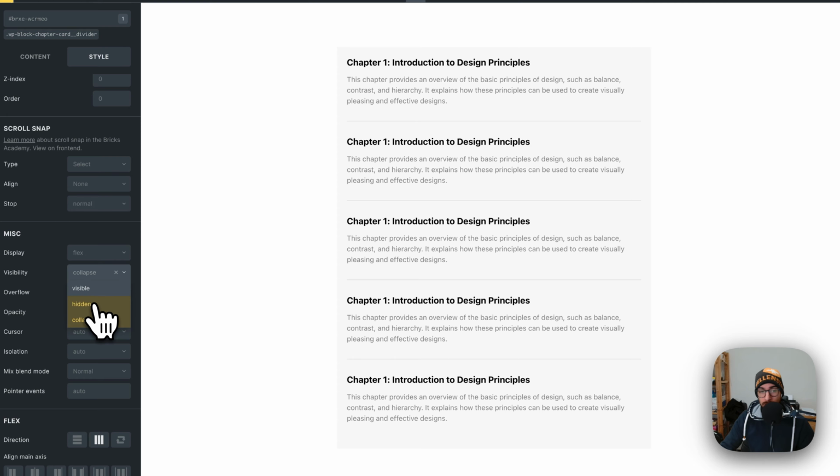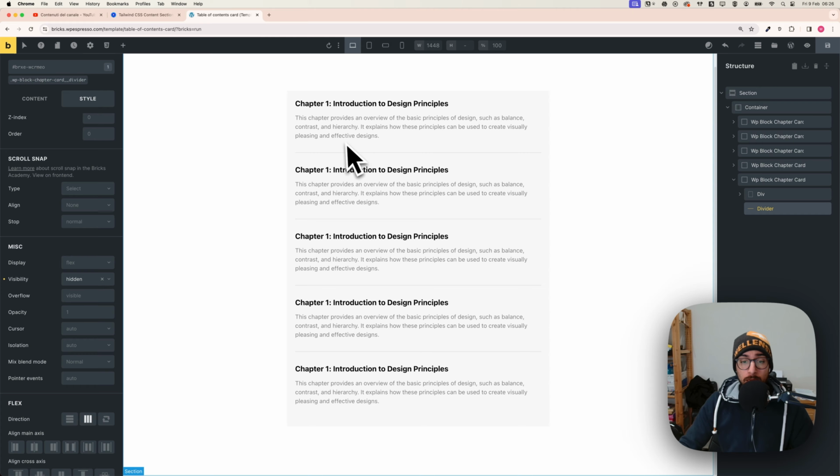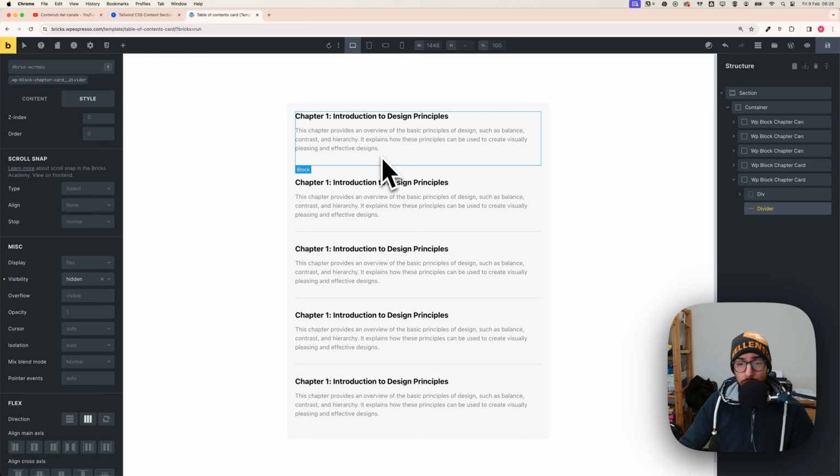I guess that's the reason. Anyway, keep it on hidden, and now we have our structure. You can change the text as you wish. Another thing that we could do now is to actually add a title, right?